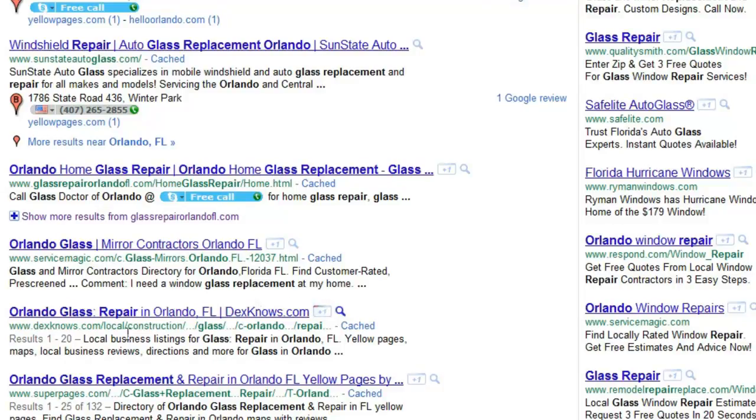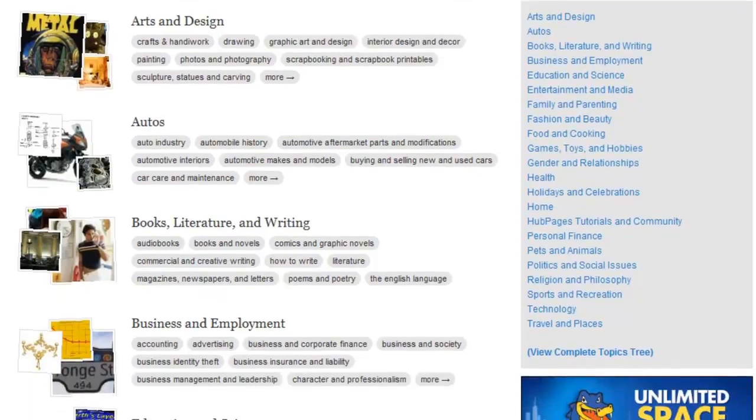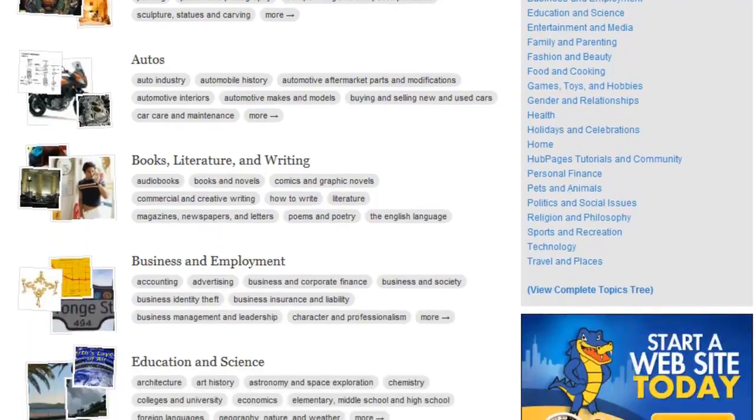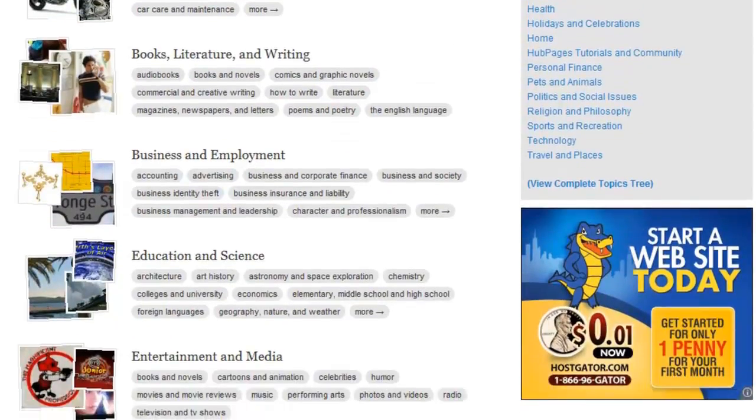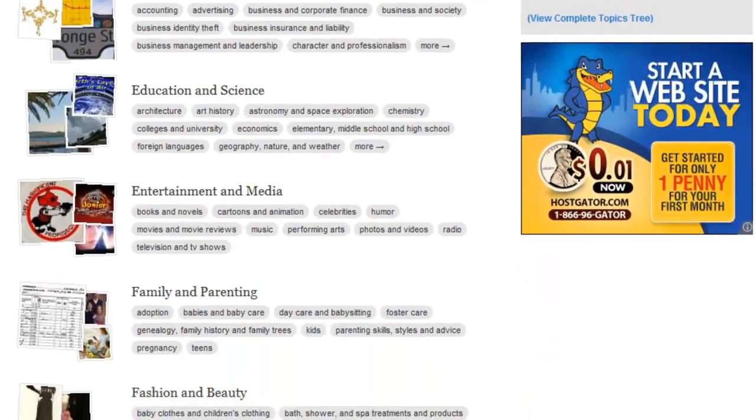Now there are a couple of other places that you can list your business to get lots of traffic, but it's going to take just a little bit of work, but it is certainly worth it in the long run. And those are places like Hub Pages. Hub Pages is a great location. Basically, you get to create your own basic web page, and on that web page you can put lots and lots of content. And then what Hub Pages will do is list that content in the search